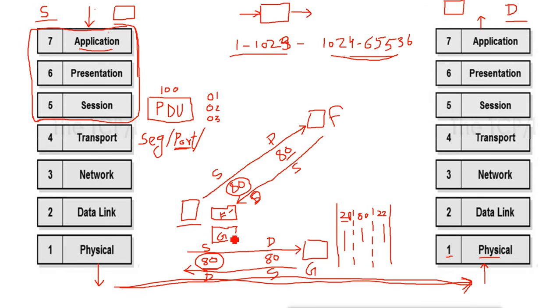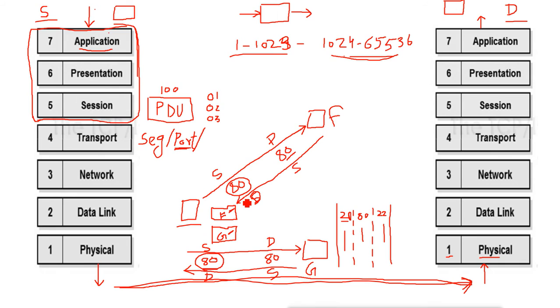That is why it chooses a random source port number for the request. When the transport layer attaches the port numbers, the destination is defined by the protocol's port number, and the source port is random, any port number from the range.